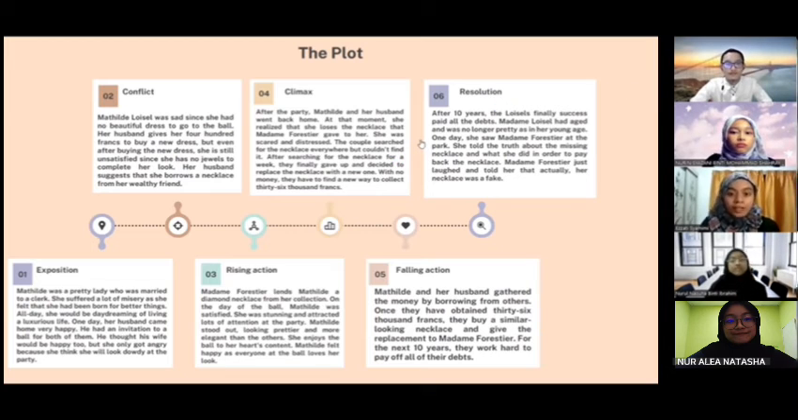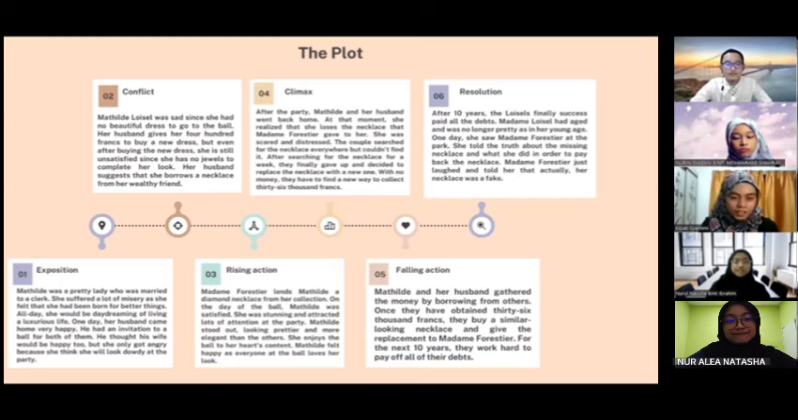She was scared and distressed. The couple searched for the necklace everywhere but couldn't find it. After searching for a week, they finally gave up and decided to replace the necklace with a new one. With no money, they had to find a new way to collect 36,000 francs to replace the necklace with the new one.